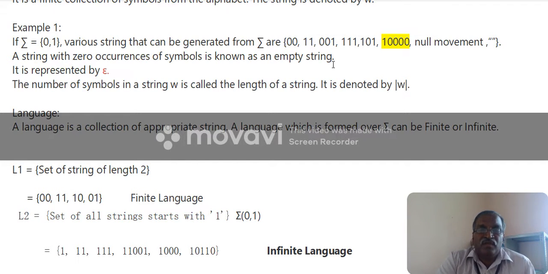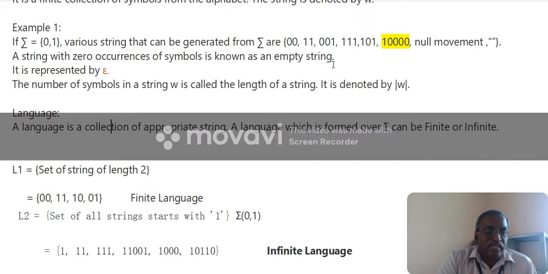I have one question: suppose I am going to generate strings using zeros and 1, but the starting symbol will be 1. We don't bother about the remaining symbols in the particular string. So that is called infinite.